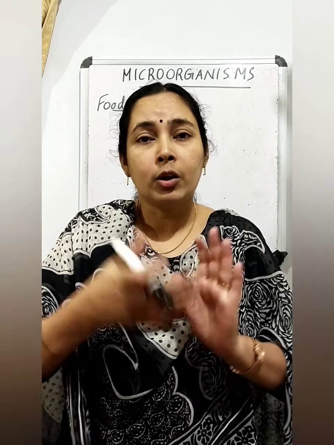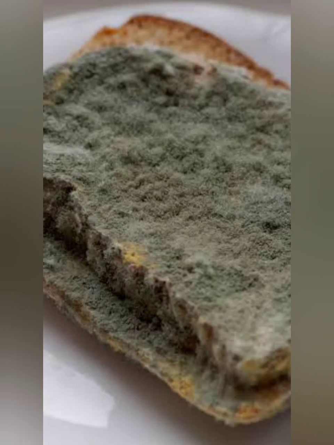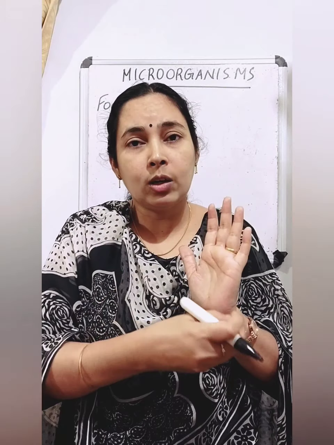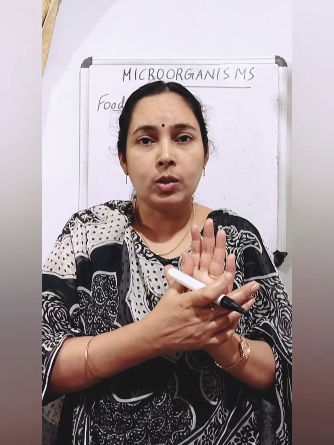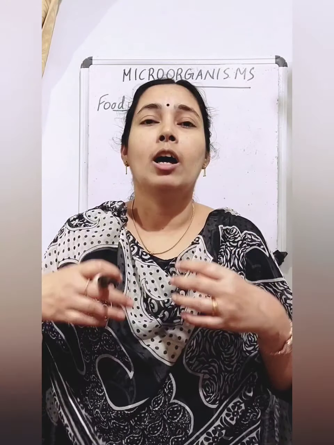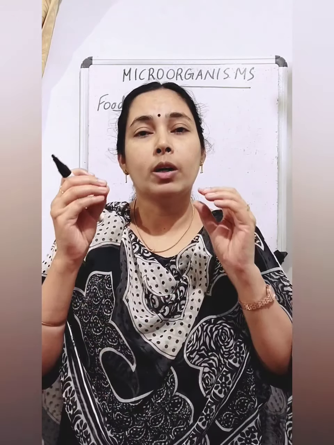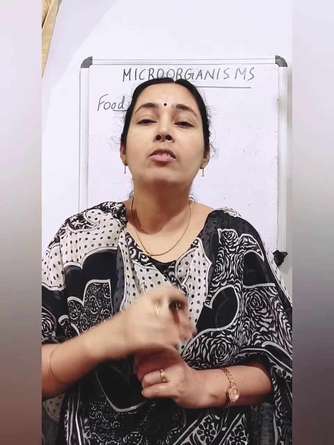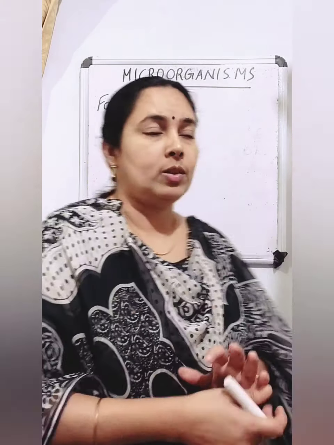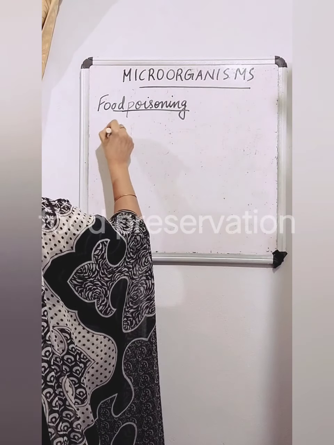Now, how can we store the food for future use without spoiling? For example, bread. After 2 or 3 days, what happened to a piece of bread? You can see that some fungus will begin to grow on the bread. You can see with your naked eye itself, it changes its color and you can see the growth of fungus on this bread also. So it is unfit for consumption. If we eat that, we will be affected by disease. So, it is important that we should preserve the food items. So, our next topic is food preservation.